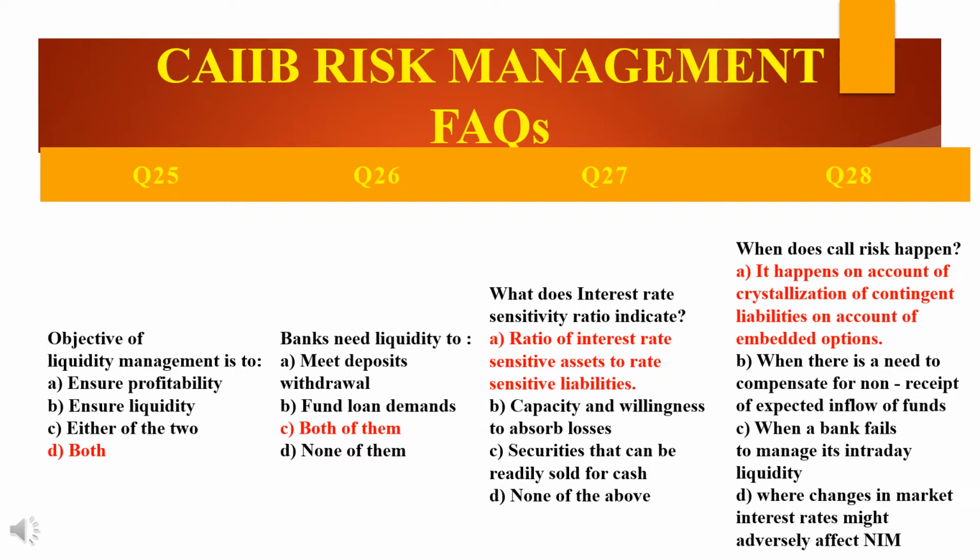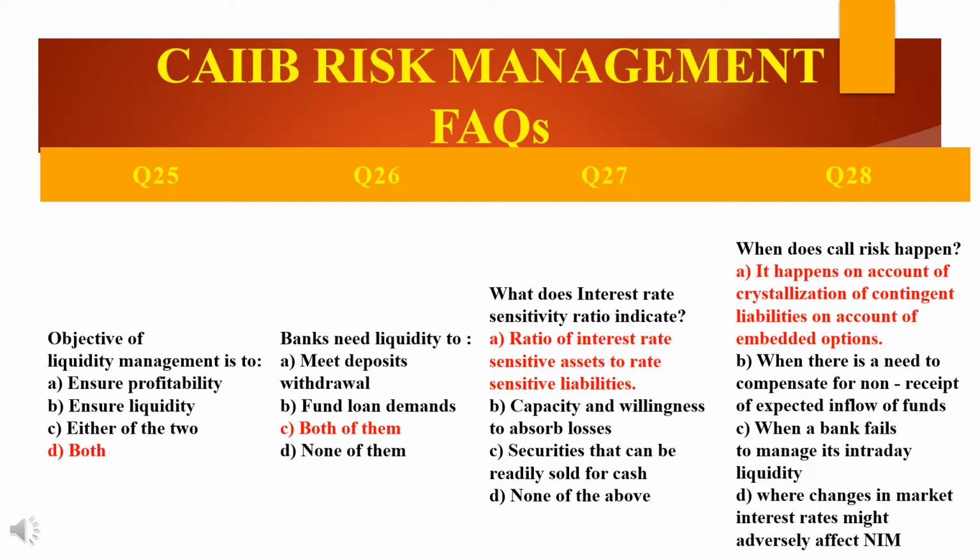Why? Because the question they have asked is about the interest rate sensitivity ratio. The interest rate sensitivity ratio indicates the ratio of interest rate sensitive assets to rate sensitive liabilities. Assets divided by liabilities, right? So it is the ratio of interest rate sensitive assets to rate sensitive liabilities.